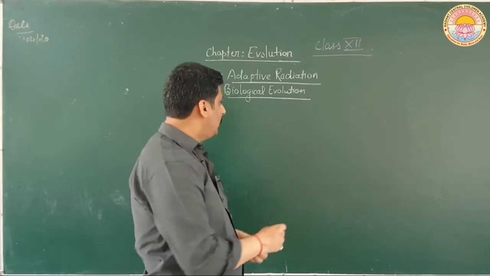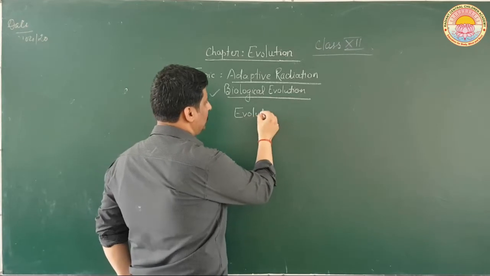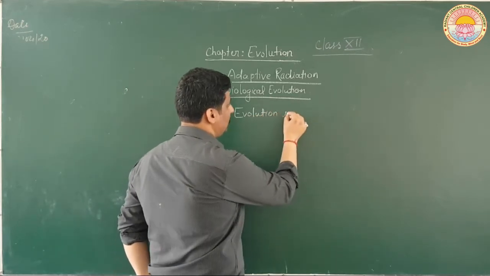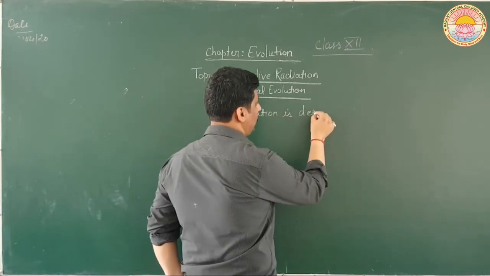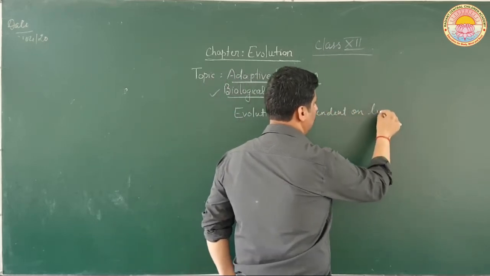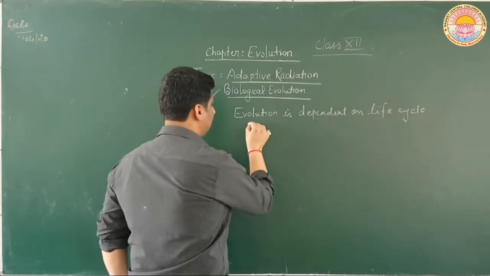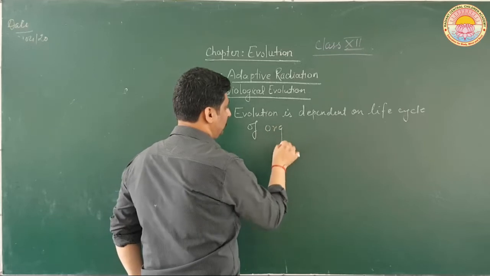Now, evolution is also dependent on the life cycle of organisms.